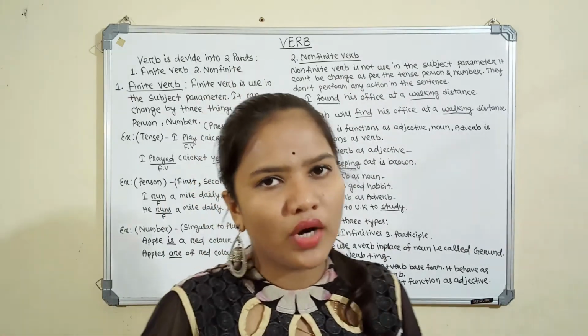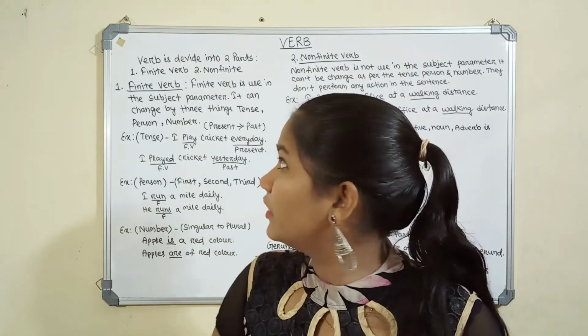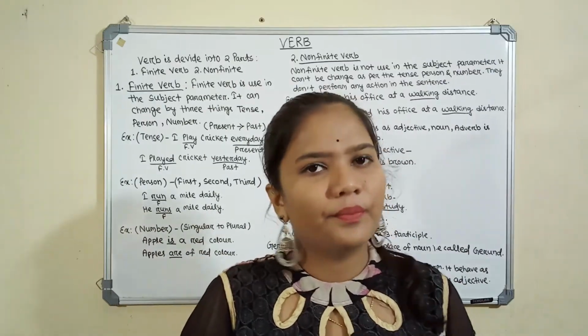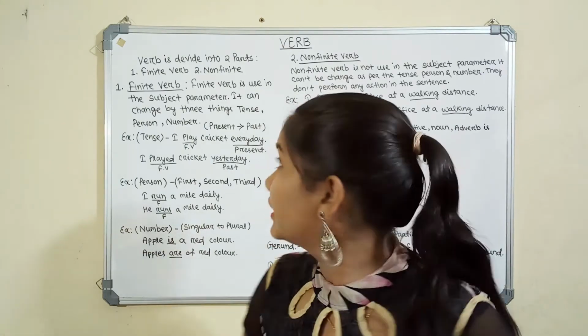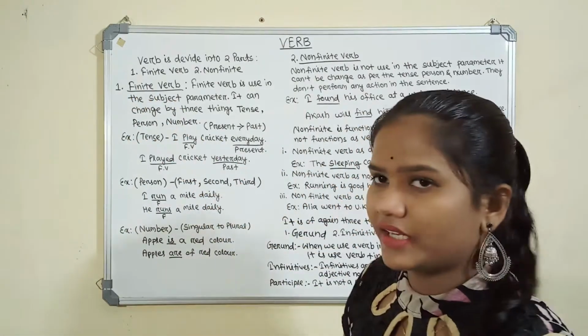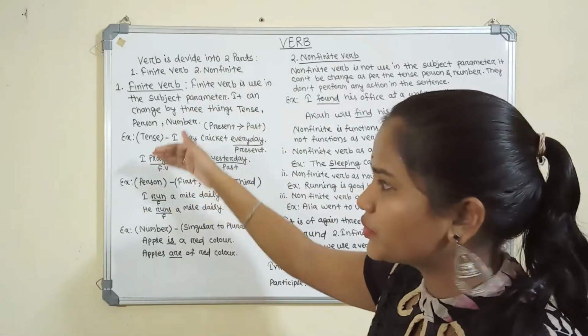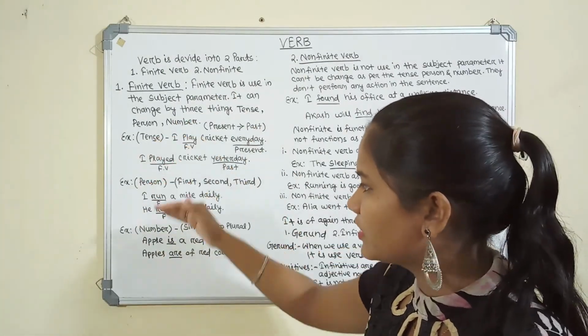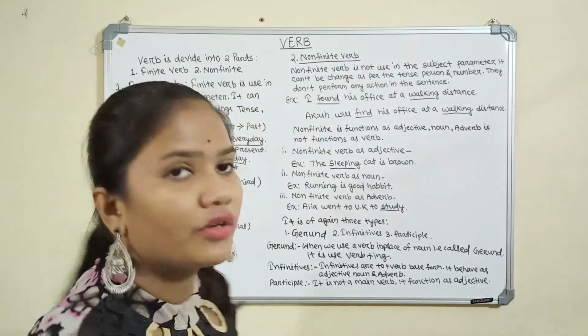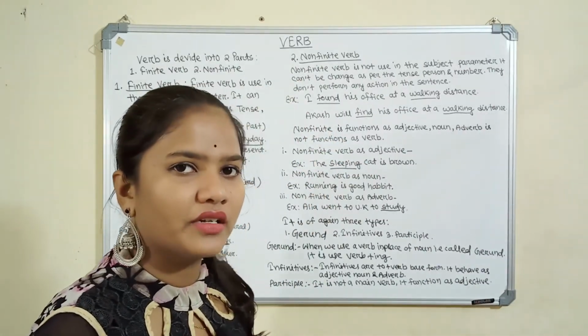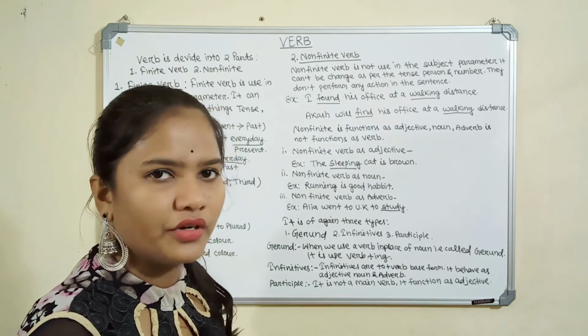Let's revise what we have learned today. First of all, we learned the forms of the verb, that is the finite verb and the non-finite verb. Finite verbs change with tense, person, and number. Non-finite verbs do not change in tense, number, or person.